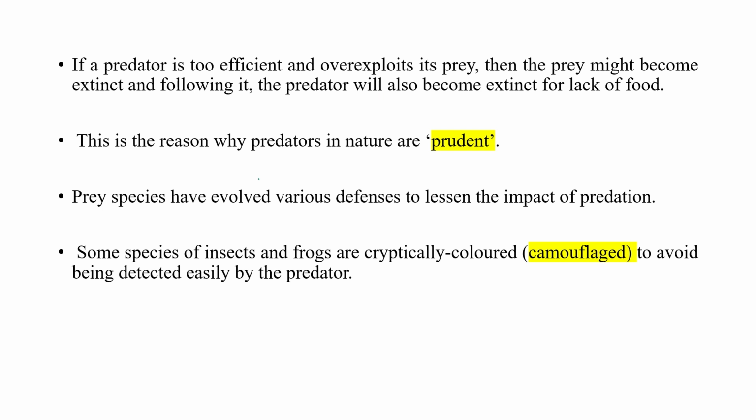This is the reason why predators in nature are prudent. Prey species have evolved various defenses to lessen the impact of predation. Some insects and some frogs are cryptically colored or use camouflage to avoid being detected easily by predators. This is how prey develop a kind of defense system to protect themselves.